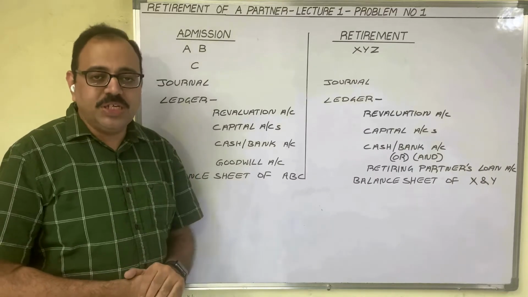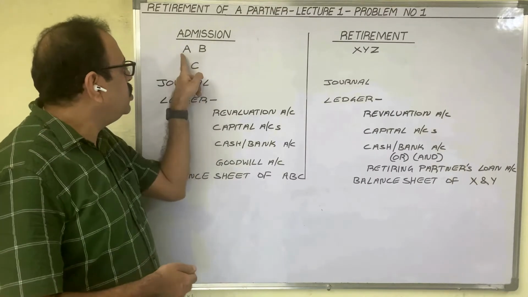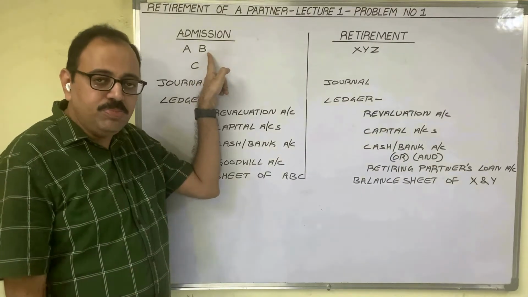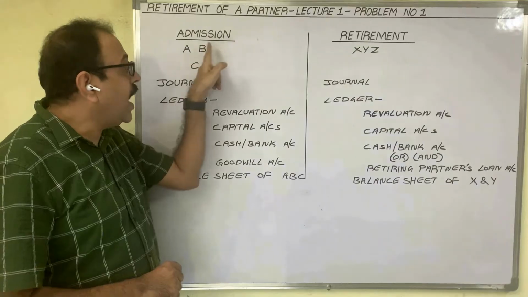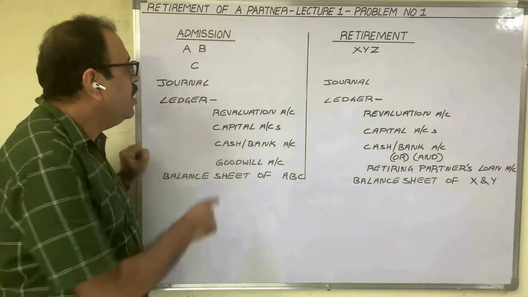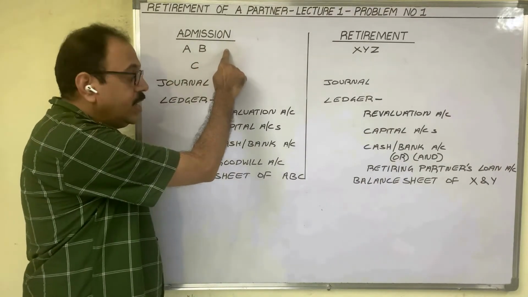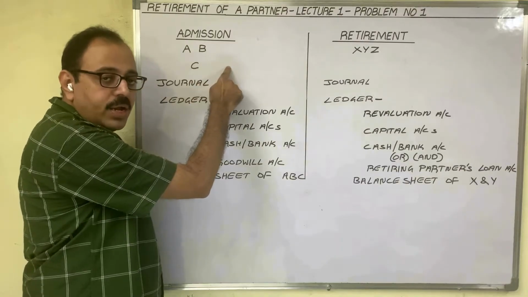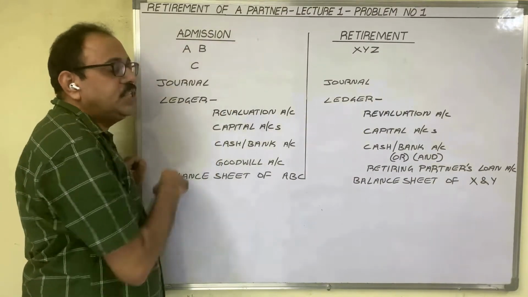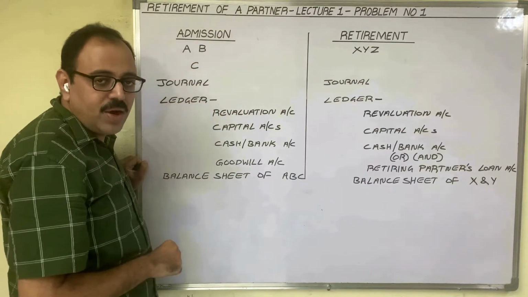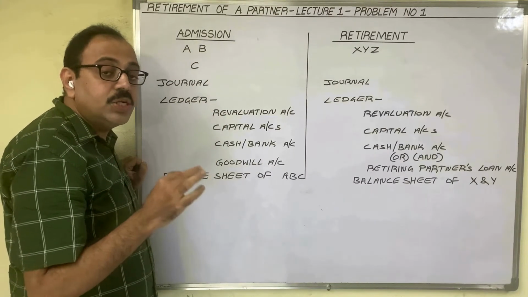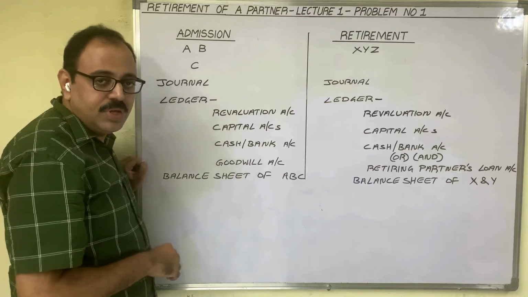Once we observe admission related problems, suppose A and B started a partnership business. After some years, they are admitting C as a new partner. Here, A, B are known as old partners, C is known as new partner. So at the time of admission, A and B have to do some adjustments in the accounts. That is known as reconstitution of partnership firm.